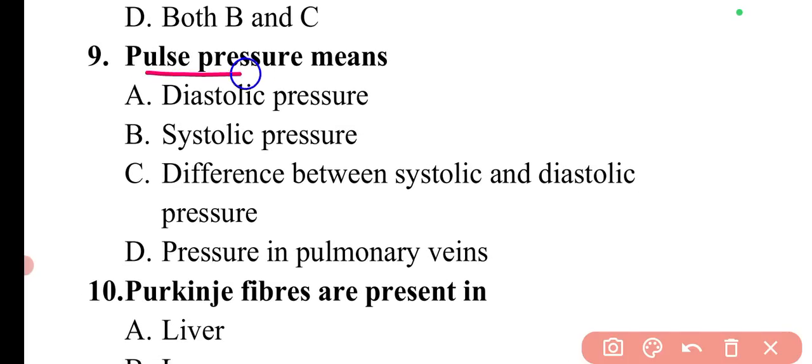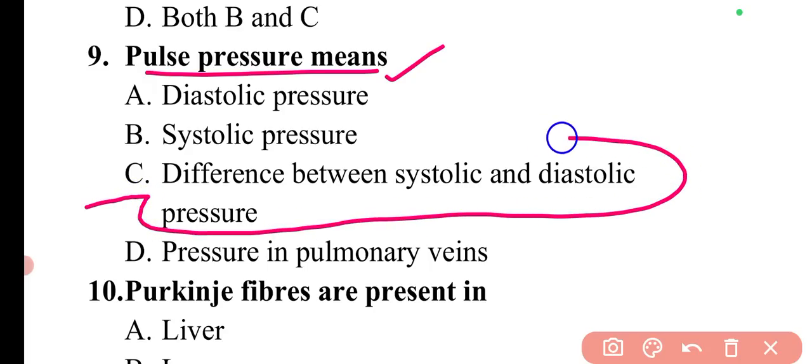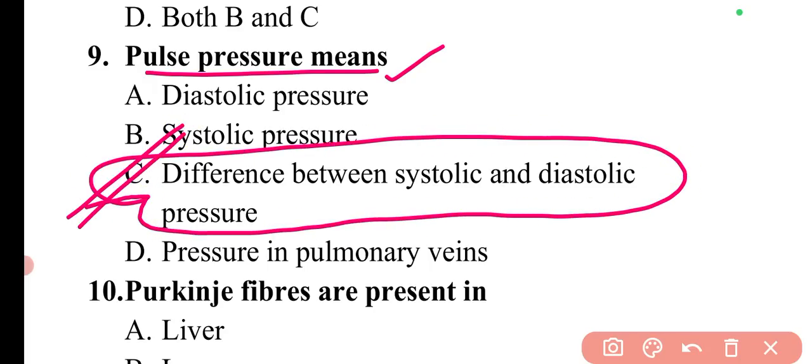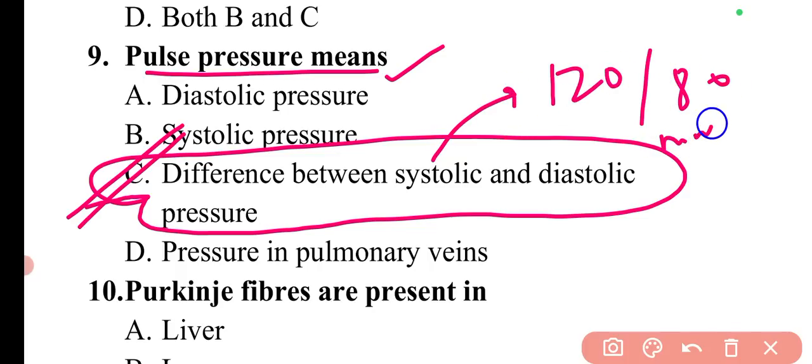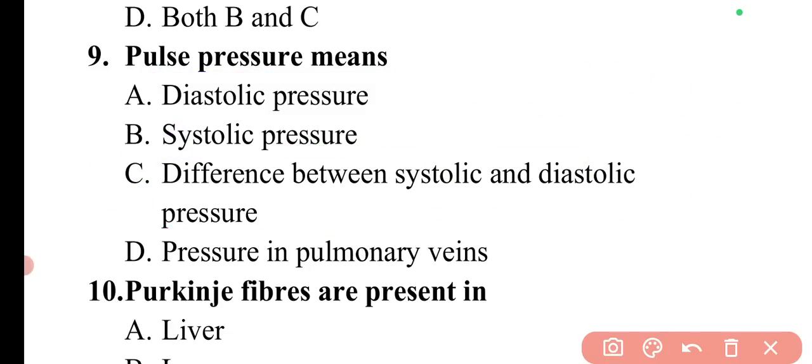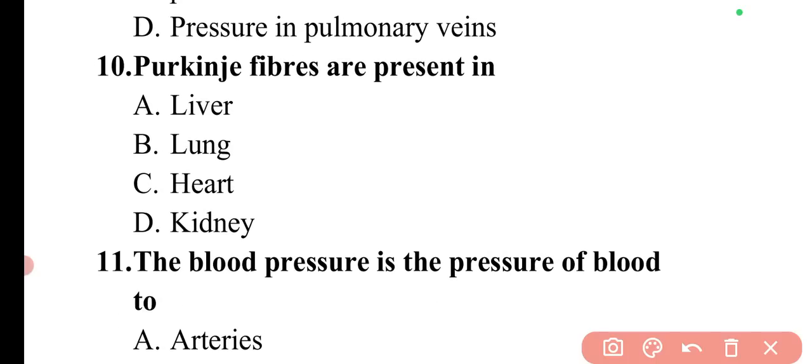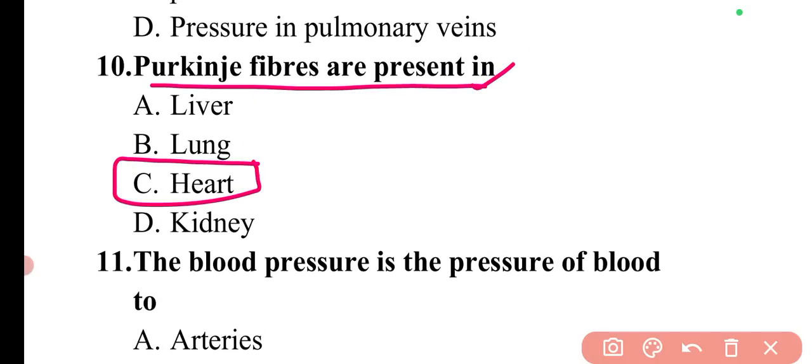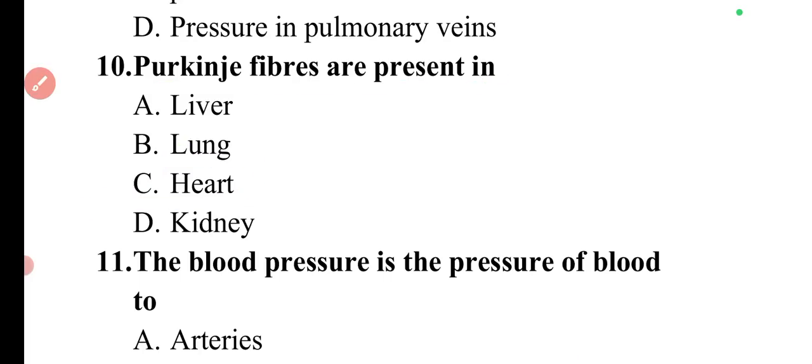Next question is, pulse pressure means. The meaning of pulse pressure is the difference between the systolic and diastolic pressure. So here option C will be the correct answer. Blood pressure is 120 by 80 mmHg, where 120 is the systolic pressure and 80 is the diastolic pressure. Next question is, Purkinje fibers are present in. Purkinje fibers are simply present in the heart. So option C is correct.